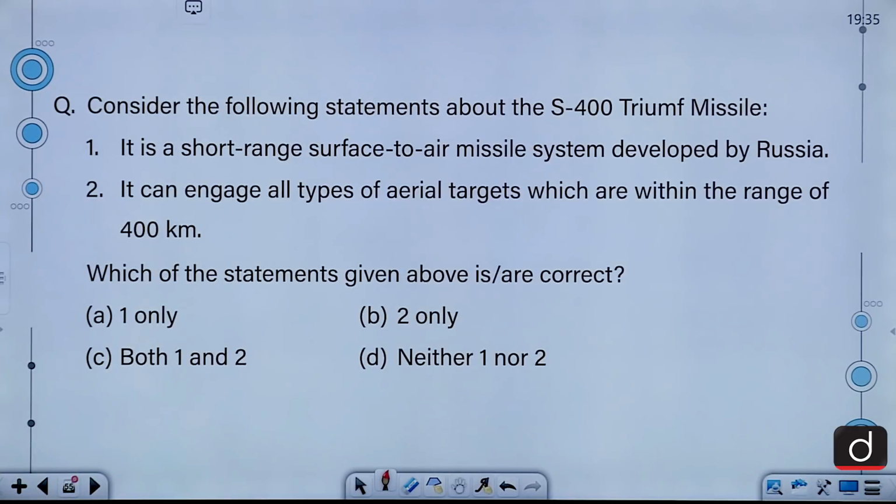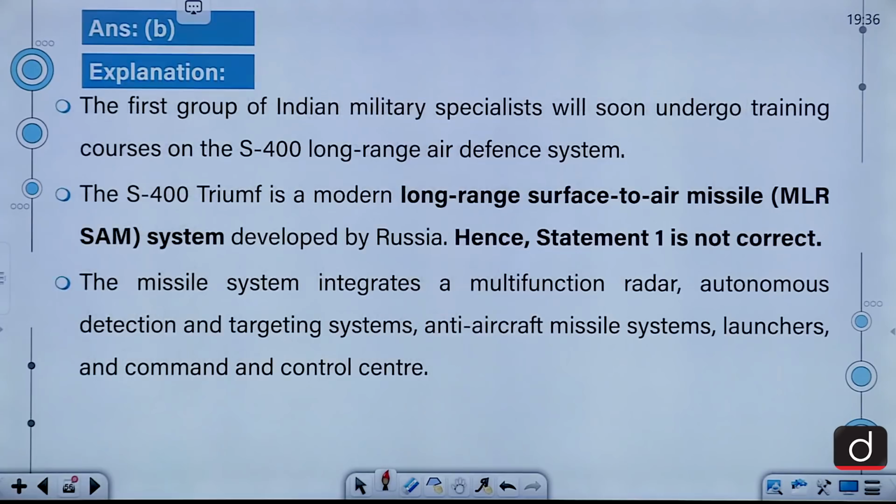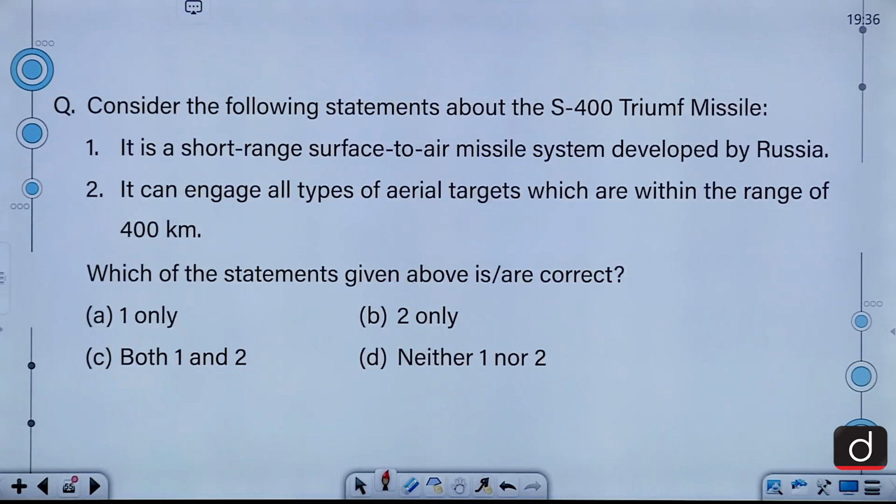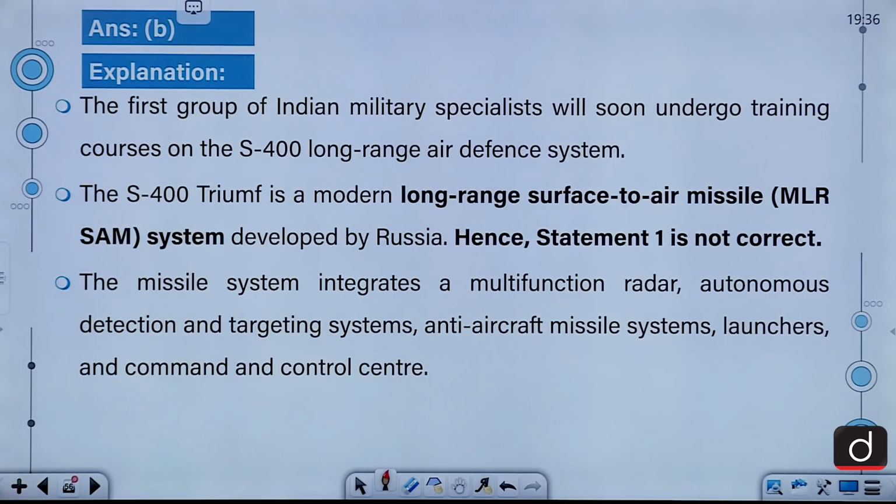So, let's look at the next question. Consider the following statements about the S-400 Triumph missile. 1. It is the short-range surface-to-air missile system developed by Russia. 2. It can engage all types of aerial targets which are within the range of 400 kilometers. Which of the statements given above is or are correct? 1 only, 2 only, both 1 and 2, neither 1 nor 2. The correct answer for this question is B, that is 2 only. Moving on to the explanation.